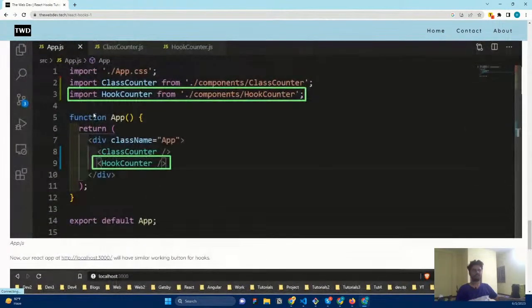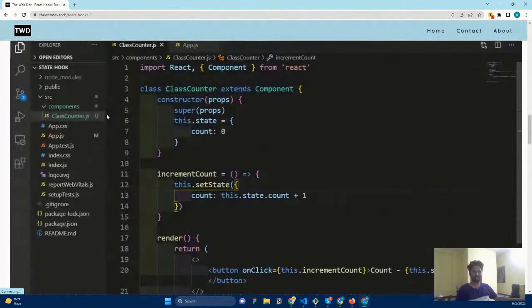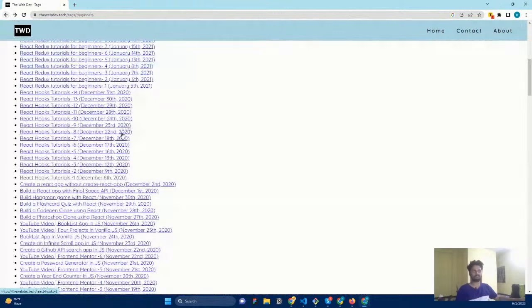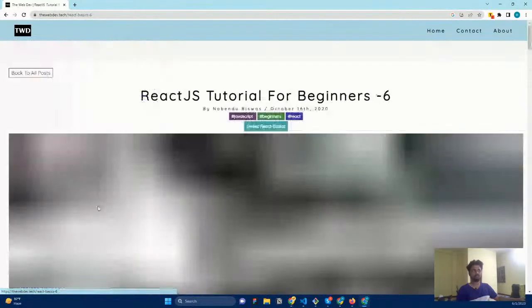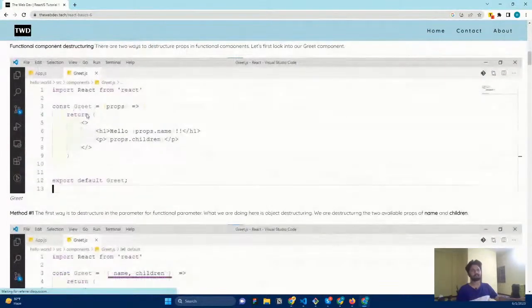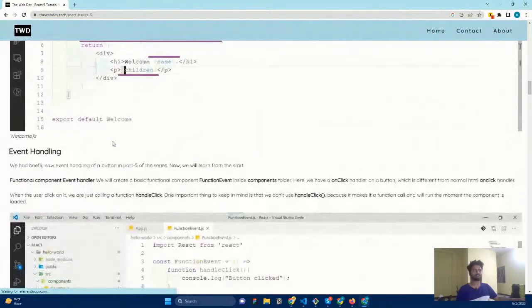It is a well-structured guide where you can implement and practice each and everything that we have learned yesterday. Right now I'm going to show you how to use these resources and how we can work with class-based components. Let us see here. React.js beginner one is the starting place, but these are all things already covered. Let us go to the sixth one, and you can see this is a class-based component: how to create a component with the help of a class, and destructuring. This we have covered, and this also we have done.